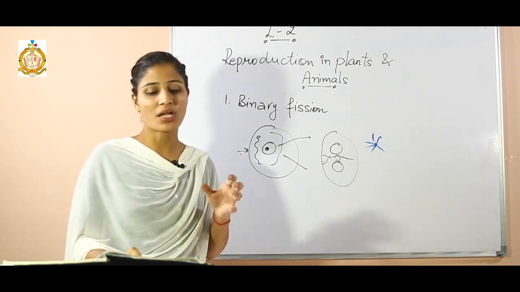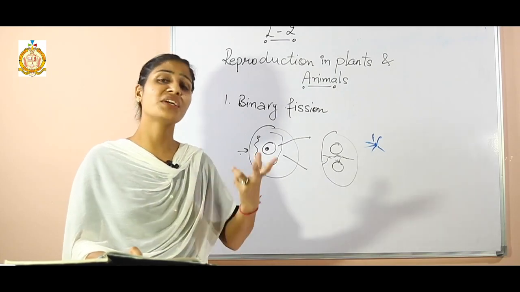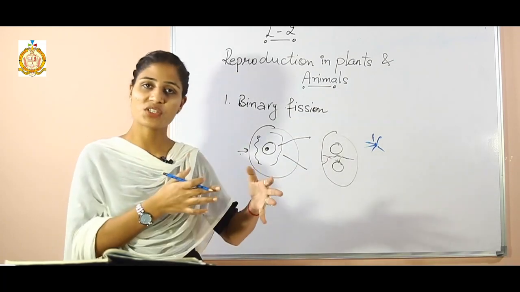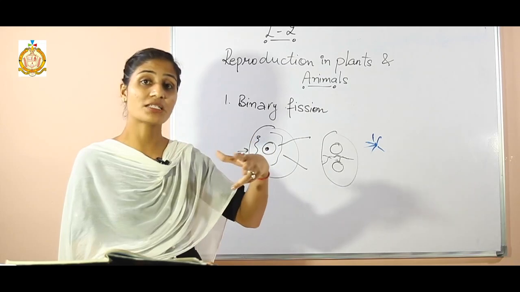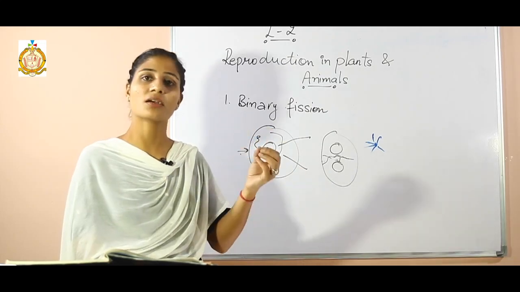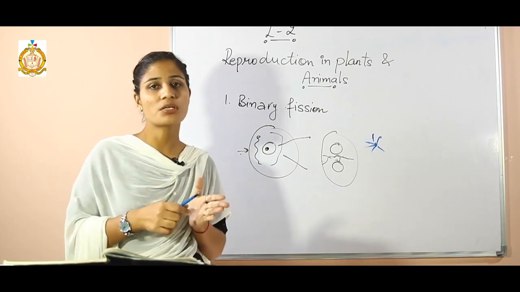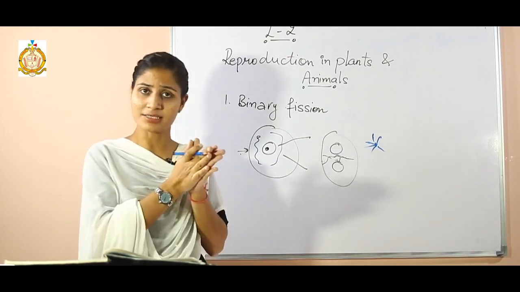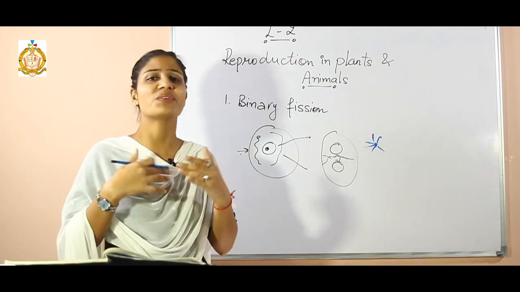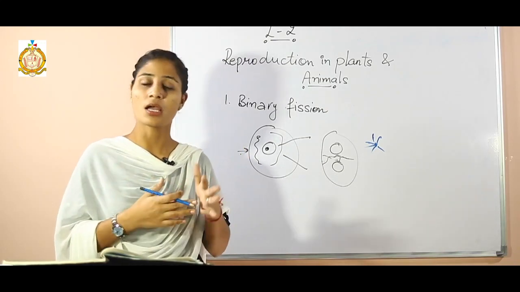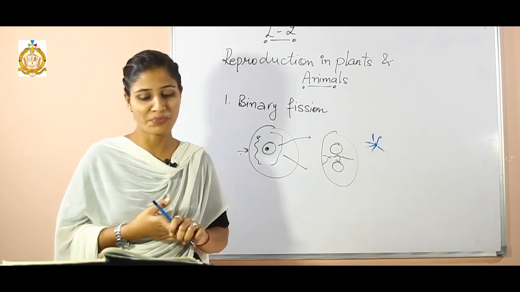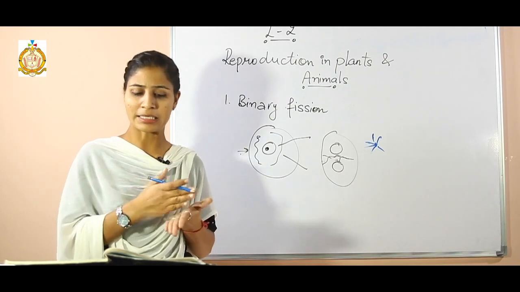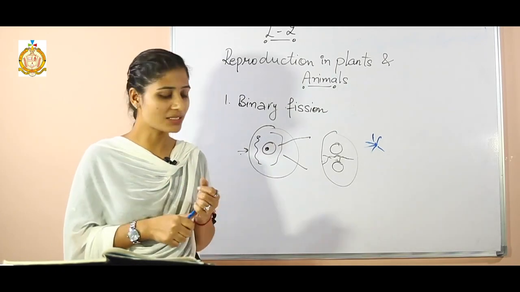Next we are going to discuss artificial vegetative propagation. There are different kinds of artificial vegetative propagation too. Artificial vegetative propagation means the plants are grown where seeds are not appearing. By artificial means we are able to insert a bud, cut the stem, or join the stem with another plant. By that way we are able to get variety in the plant. That is known as artificial vegetative propagation. The methods of artificial vegetative propagation are: first is layering, cutting, grafting and tissue culture. We will discuss them one by one.